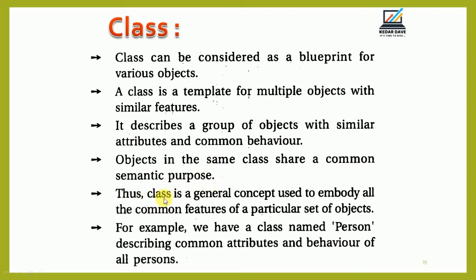So a class is the general concept used to embody all the common features of a particular set of objects. For example, we have a class named person describing the common attributes and behavior of all persons, right?